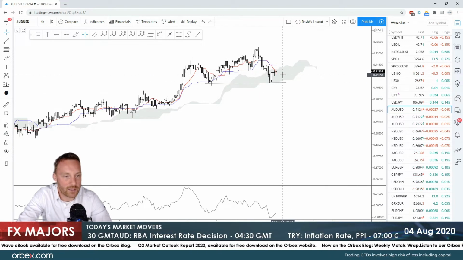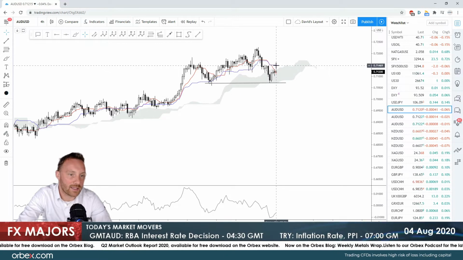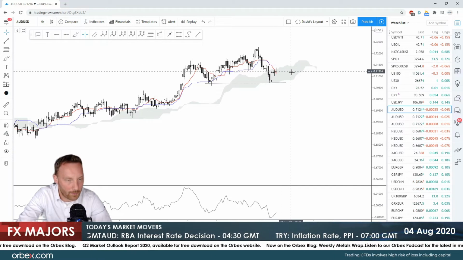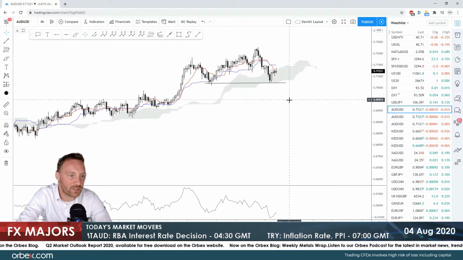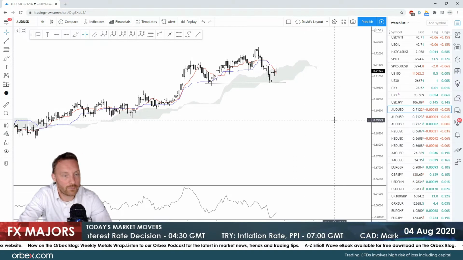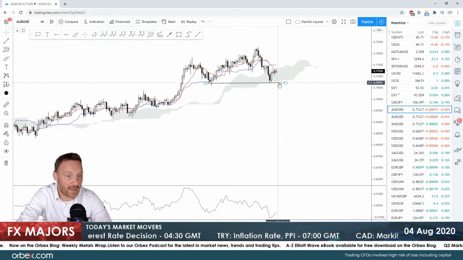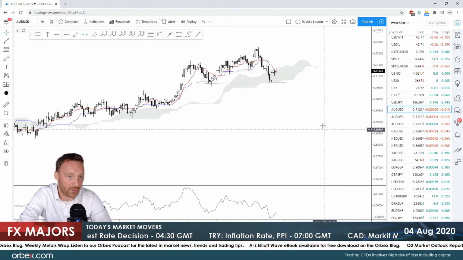However, if we stay trading below the crossover, it does indicate that there's going to be a bit of a breakout again. If it falls into the cloud, then we could see levels coming down to below the 70 cent. So if it does fall below this position, then a sell position is likely. I will be keeping a close eye on that as well.